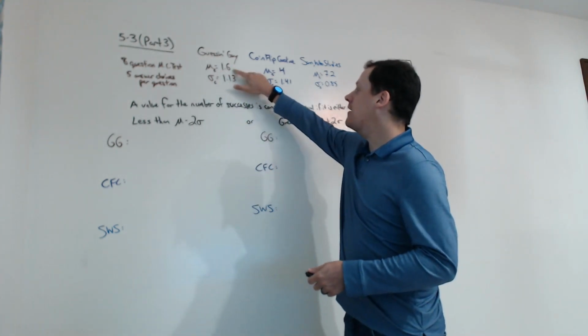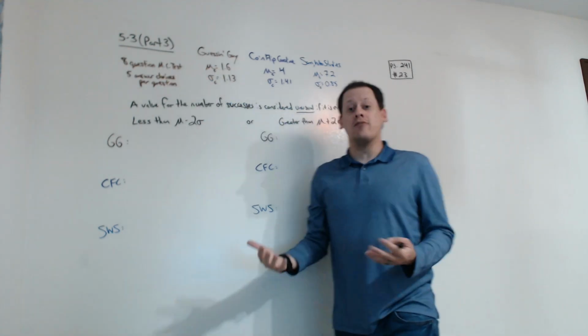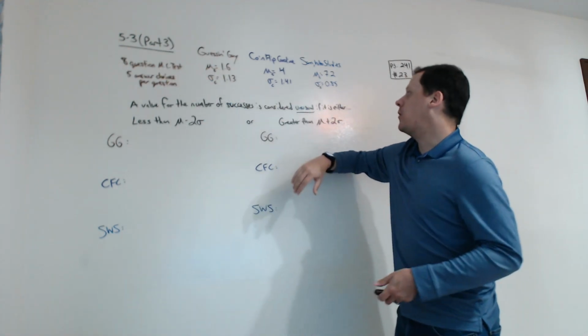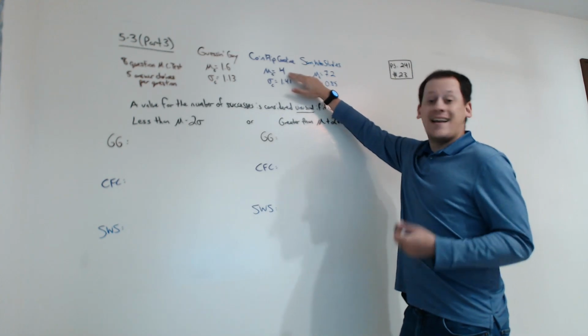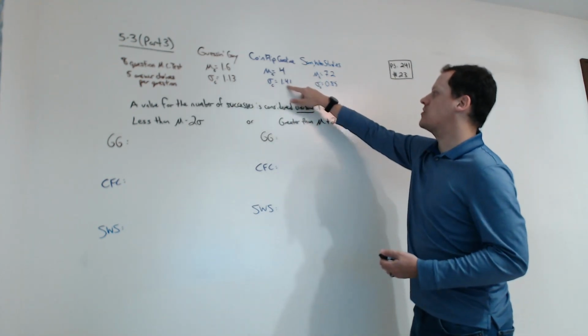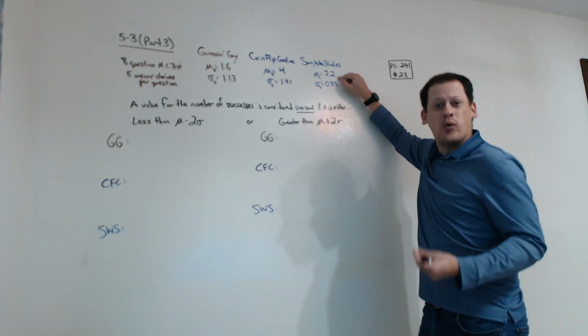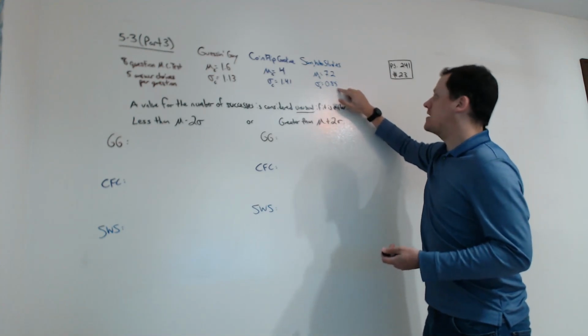So Guess and Gary is only expected to get 1.6 of the 8 questions right on average, with a standard deviation of 1.13. Coin Flip Caroline has a mean of 4, exactly half of 8, with a standard deviation of 1.41. And Sam Who Studies is expected to get 7.2 questions correct, with a standard deviation of 0.85.